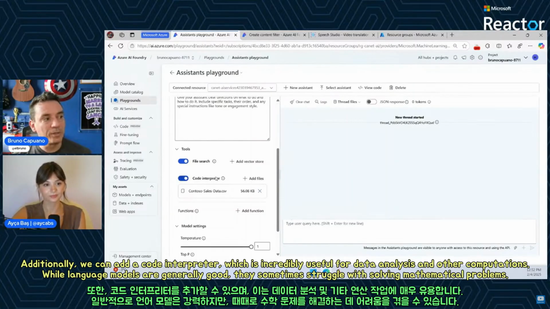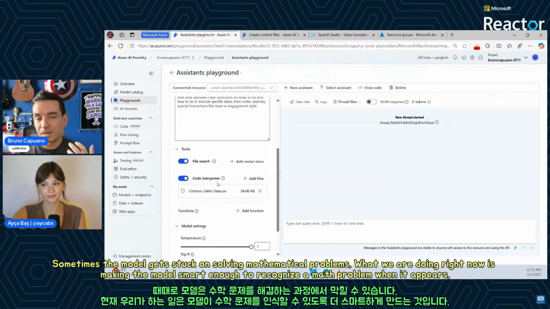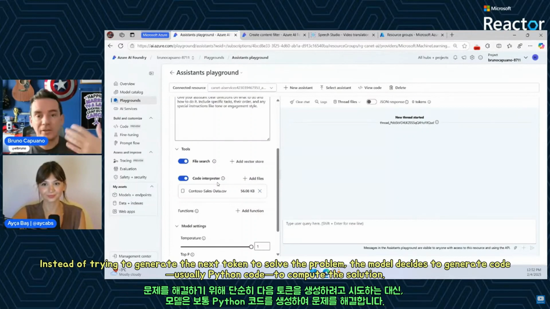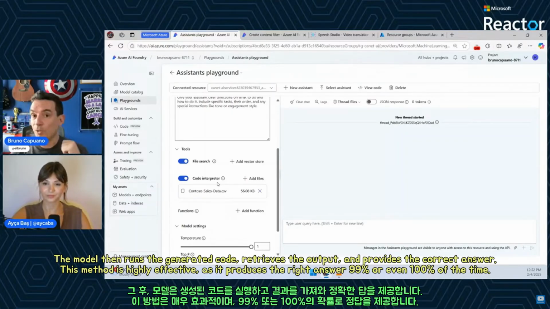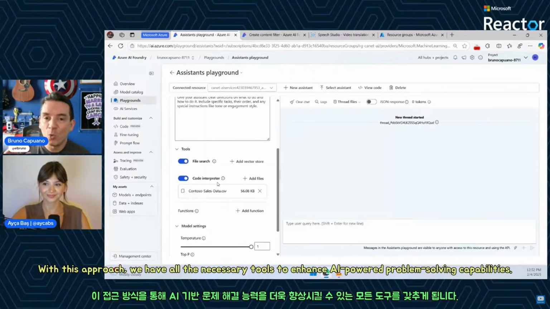You can also add a code interpreter here, which is super cool and fun if you want to do some data analysis and more. The models are good, but when you ask the model, for example, to solve a math problem, sometimes the model gets stuck. So the model is smart enough to understand, oh, this is a math problem. Instead of trying to complete my next token and solve the math problem, I am going to generate code, usually Python code, that solves the problem, run the code, and then get the output of the code, which is 99, maybe 100% of the time, the right answer. So we have all of these tools.